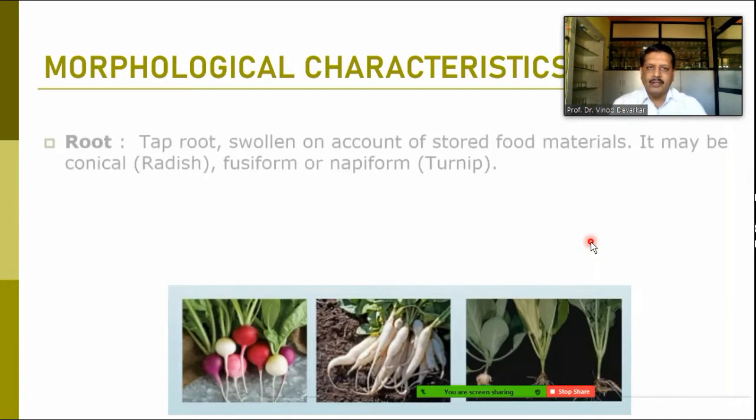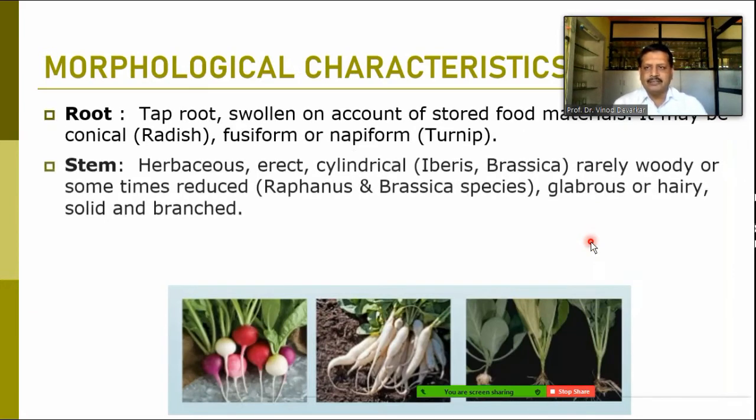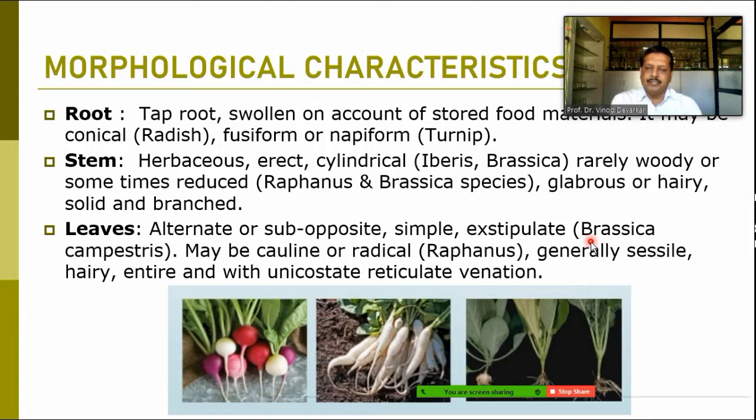When we talk about the morphological characters, this family is a little bit typical. Root system is taproot system. They are normally swollen to store the food material, and it may be of various forms that we already learned. In some members, it is conical root form, take the example of radish, fusiform or napiform observed in the turnip. Fusiform we can observe in most of the members of the family Brassicaceae.